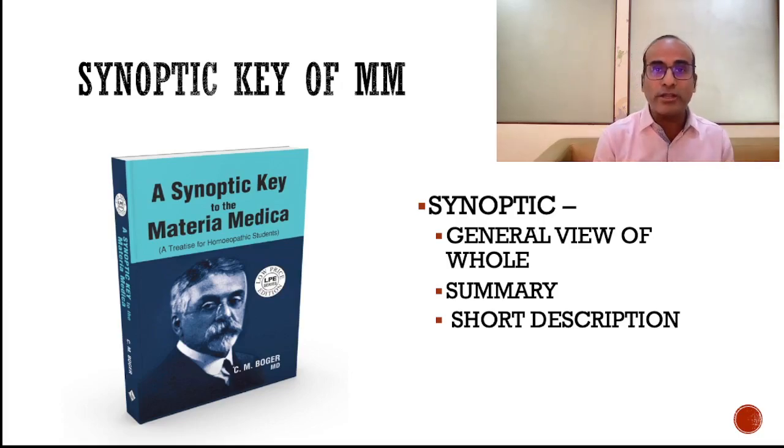It is the short description of a big area, big text, or big description about a medicine, given in a nutshell. If you understand this summary, you will get the key to unlock the simillimum of the case. That's why he has called his book a synoptic key.